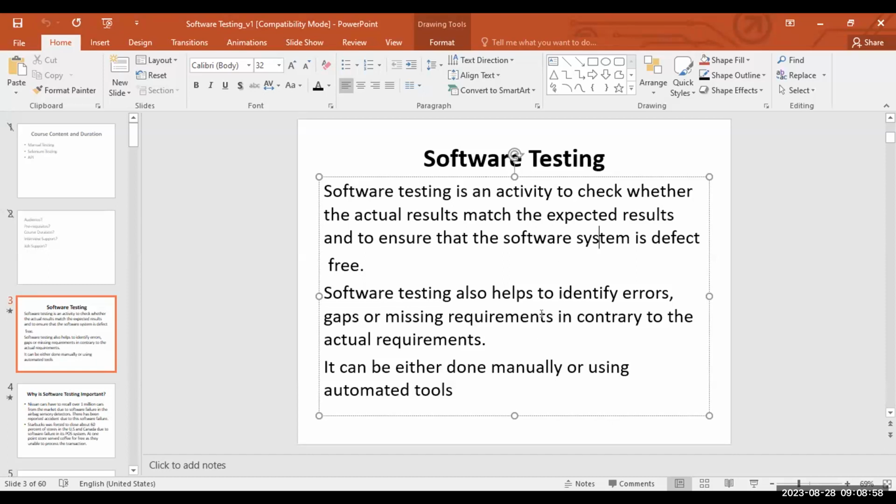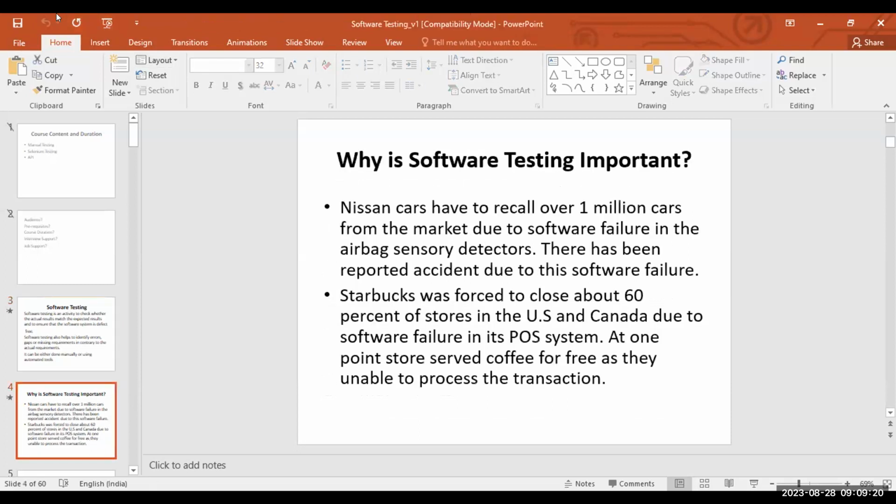It is not that testers will find only the development errors. Understood? That is what we are saying. Software testing helps us to identify errors, gaps, or missing requirements. Okay. Clear? Clear. Okay, moving on to the next slide.